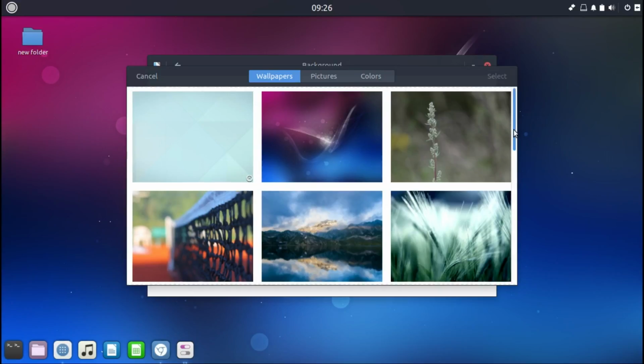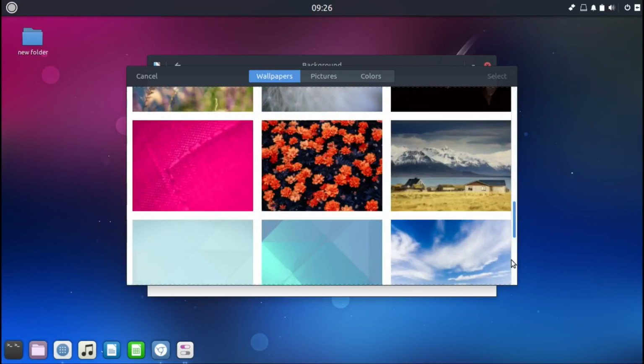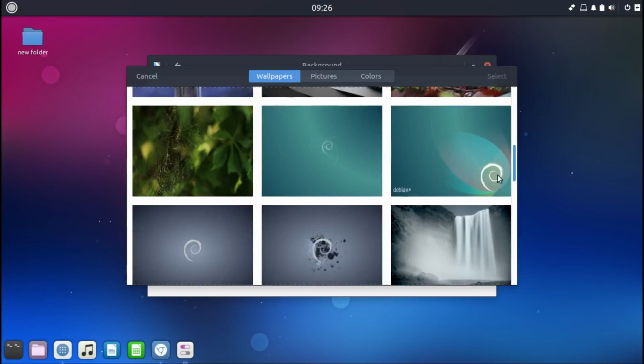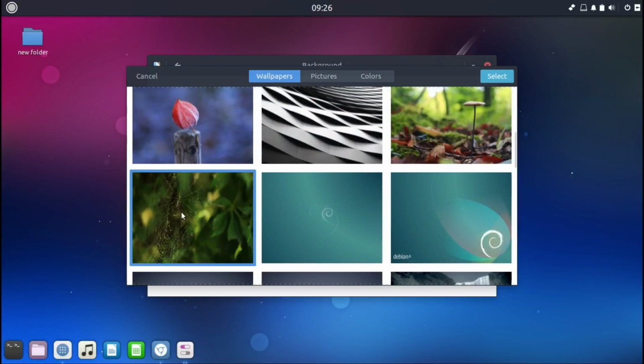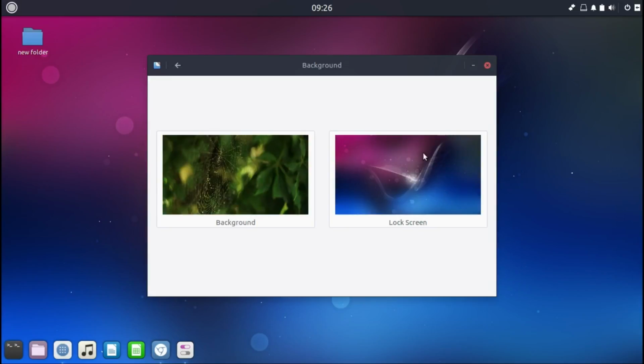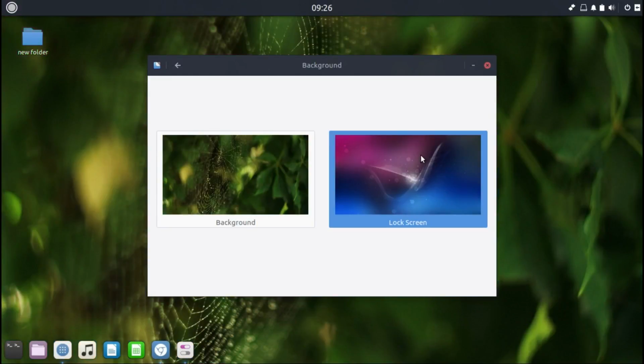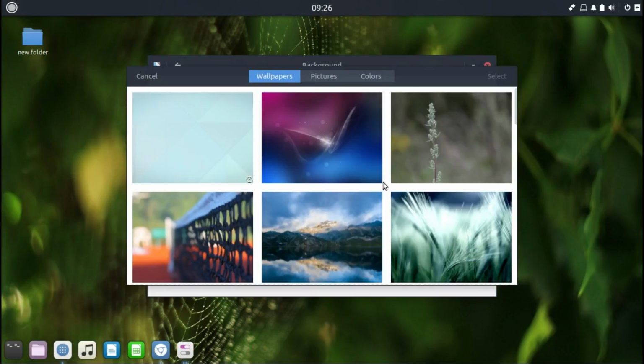Got some nice pictures here. The normal ones also, but the top ones is. Let's look at this beautiful thing. And to lock. Let's make this one.